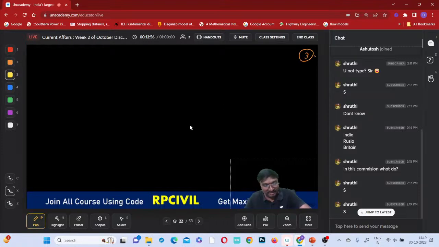So what is another national affair you are having? So Purushottam Rupala. Have you heard his name? The union minister, union minister actually, not national.